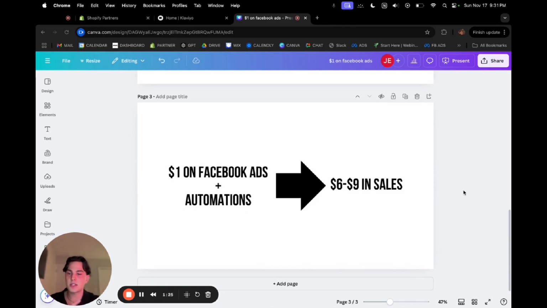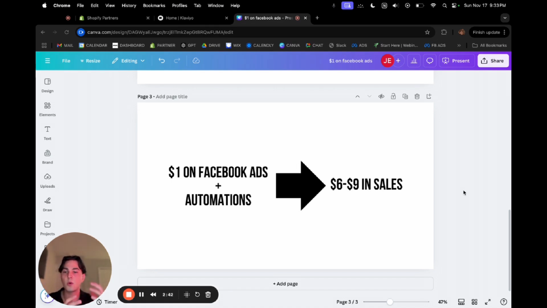Now, when I say automations, I'm talking about email and I'm talking about SMS automations. And if you don't know what these are, don't worry, I'm about to break it down. So automations are going to be automated emails and automated texts that send to your customers based off of about 10 different triggers, whether that be your welcome flow, whether that be your abandoned cart flow, abandoned checkout, etc. I'll go through those a little bit later.